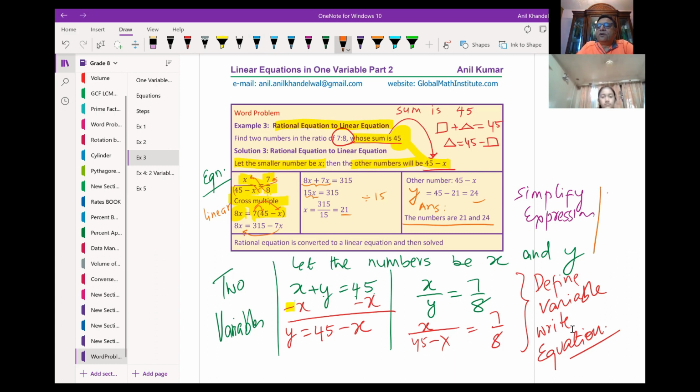Check. 21 divided by 24. You can divide both by 7, right? No. Sorry, by 3. Divide both by 3. What do you get?